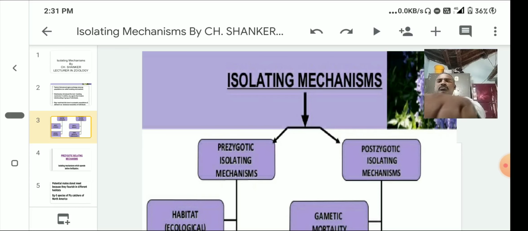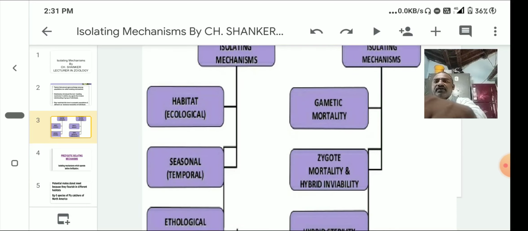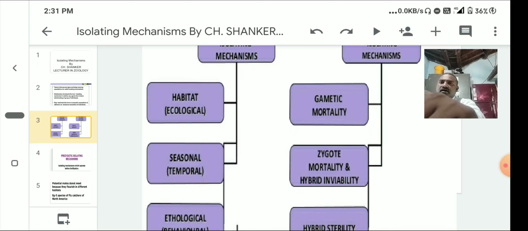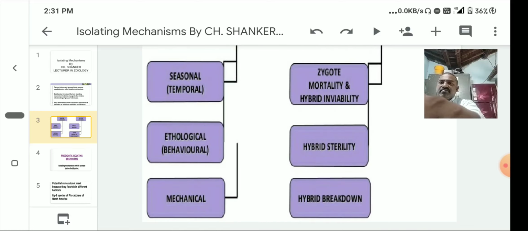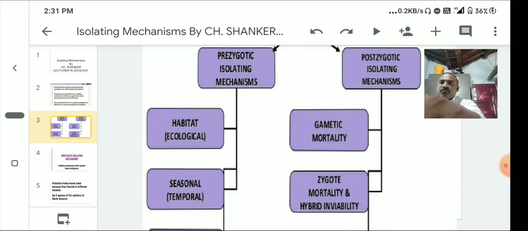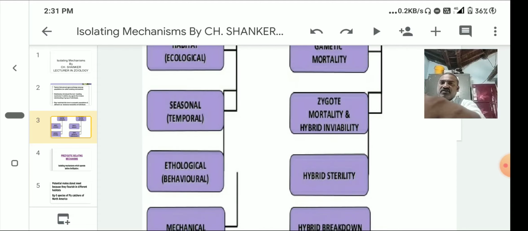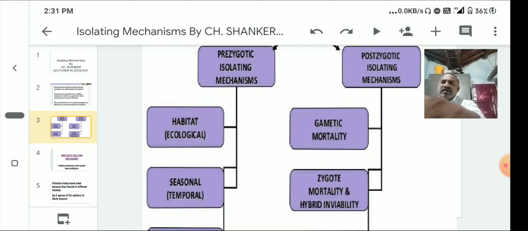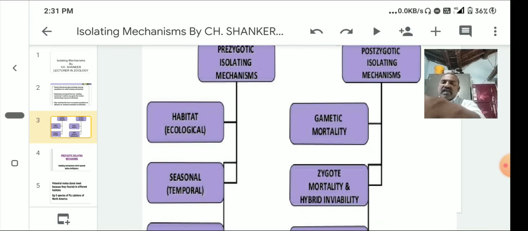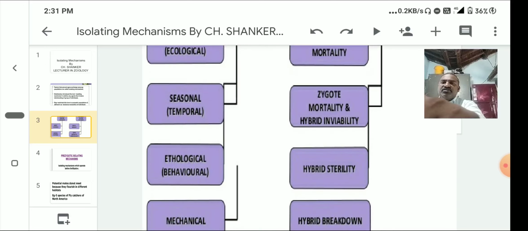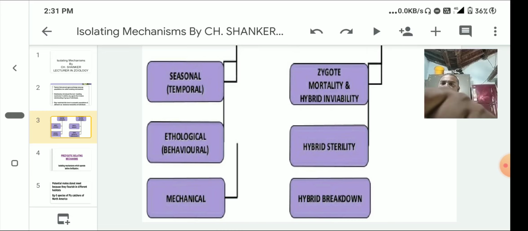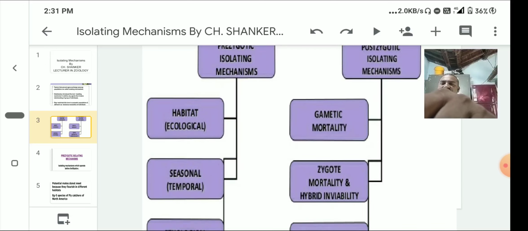Prezygotic mechanisms include habitat or ecological isolating mechanism, seasonal isolating mechanism, ethological or behavioral isolating mechanism, and mechanical isolating mechanism. These are four types of prezygotic mechanisms. Post-zygotic mechanisms are gametic mortality, zygotic mortality, hybrid sterility, and hybrid breakdown. So there are four types of post-zygotic mechanisms.